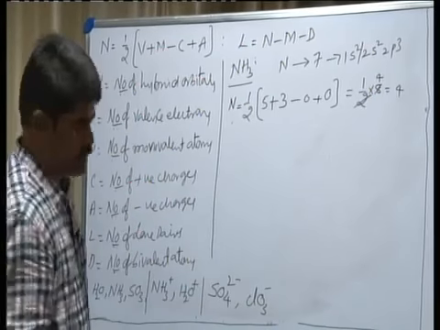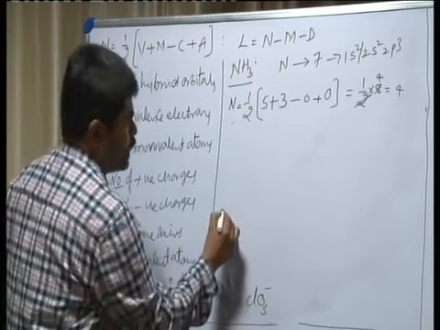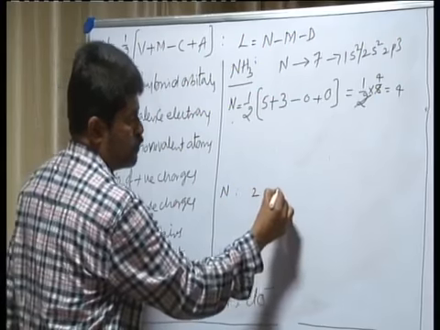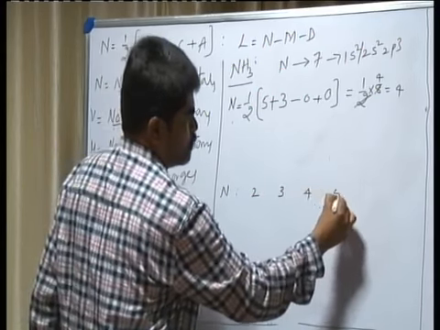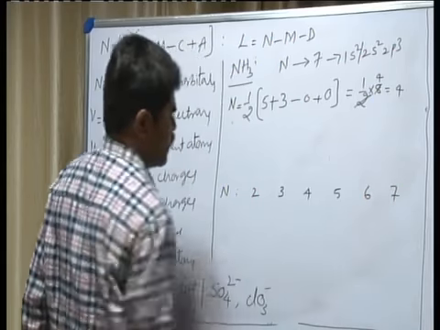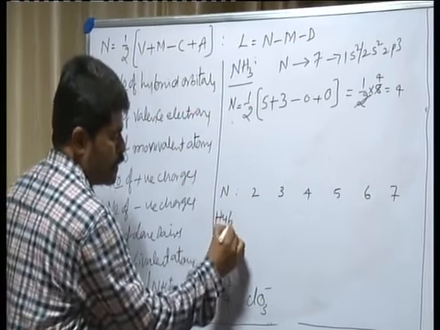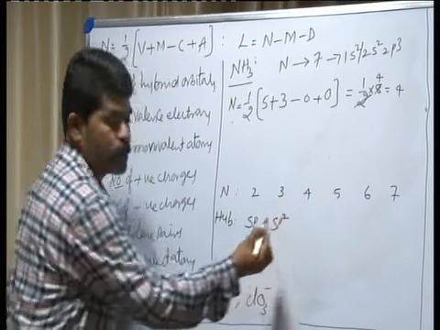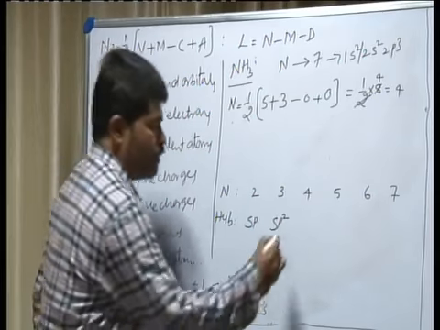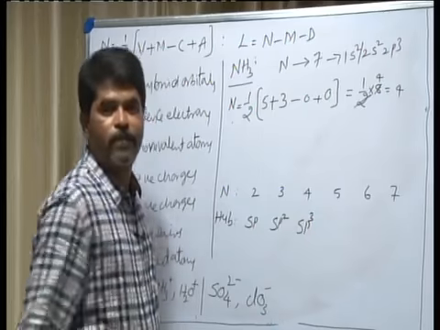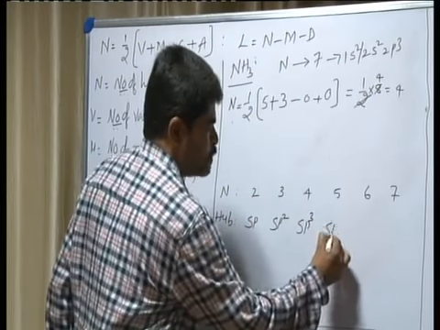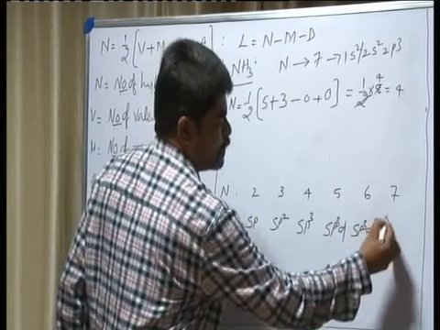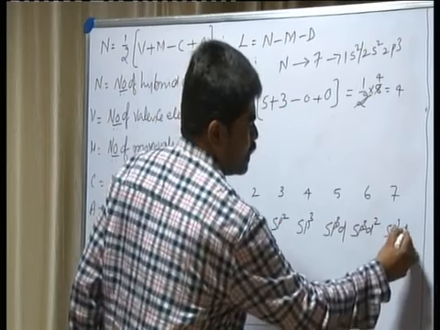See, N, if it is 2, 3, 4, 5, 6, 7, the type of hybridization will be: if it is 2 sp, 3 sp2, if it is 4 sp3, 5 sp3d, 6 sp3d2, 7 sp3d3.